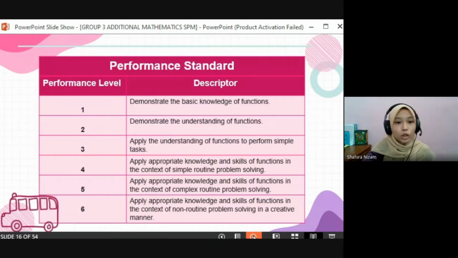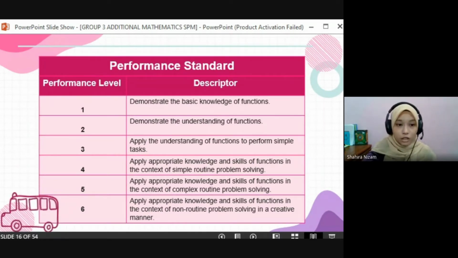Okay, we go for the performance standard. Performance standard is for the whole topic, which is, I choose, function, right? So this is the whole general for the student to achieve, and there are 6 levels in the performance standards in this topic.